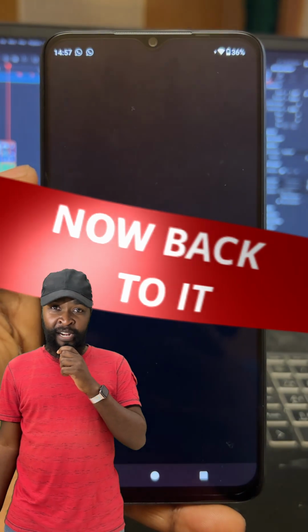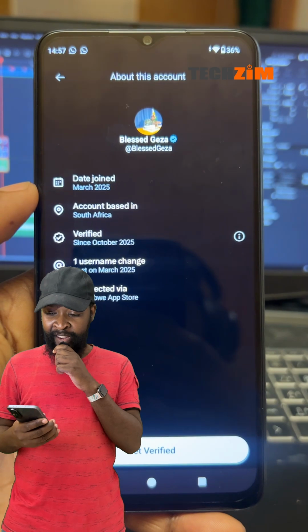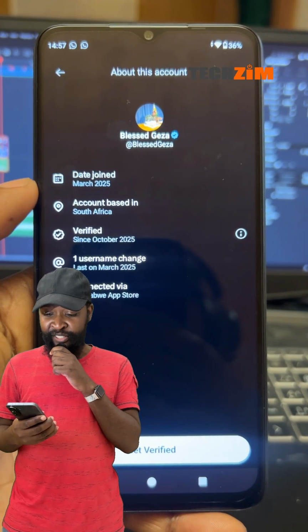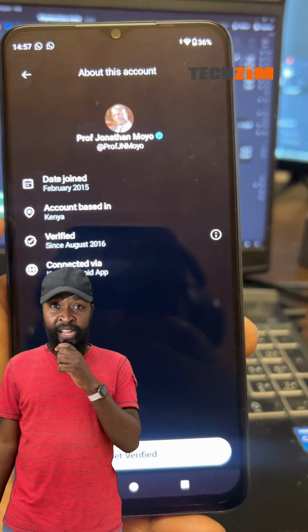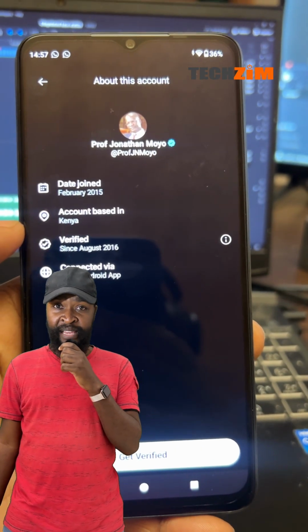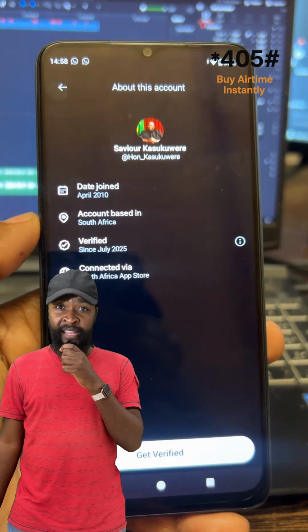The feature started rolling out a few days ago. If you tap joined, you will now see when the account was created, username changes, how it usually connects, and the inferred country, not the biolocation and not the GPS. So this location is generated by X and not added by the account holder.